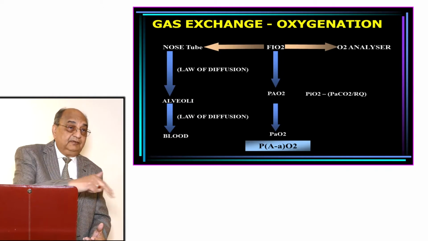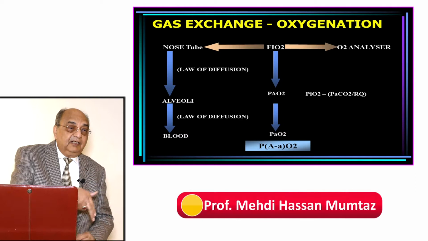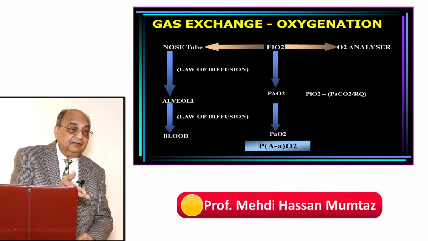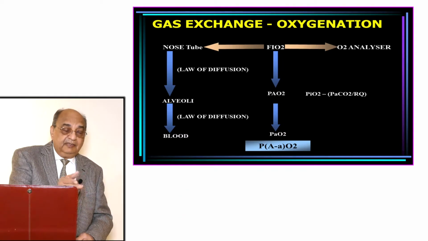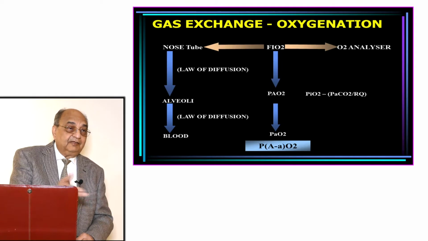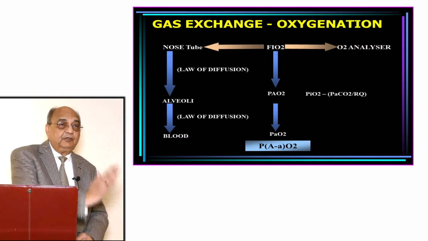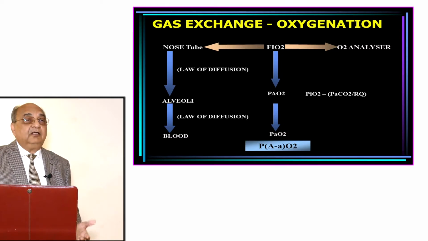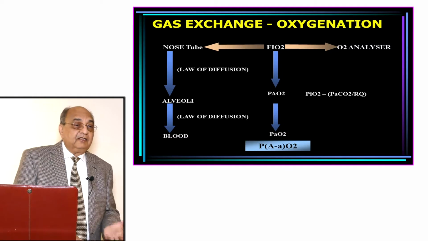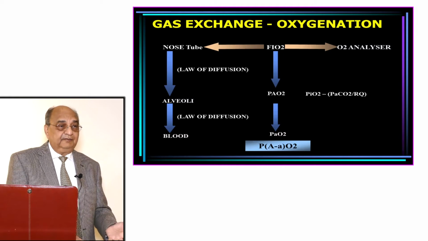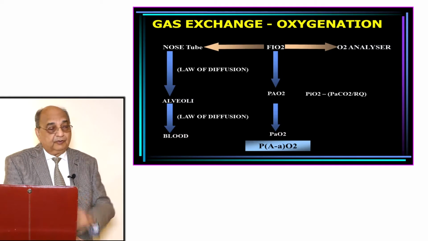It is all water. Alveolar epithelium, that is water. Then interstitial compartment, that is water. Then capillary endothelium, that is water. Then plasma is water. It is passing through liquid. So another law of physics, which is called Henry's law, applies over here. So ultimately it goes into the blood.